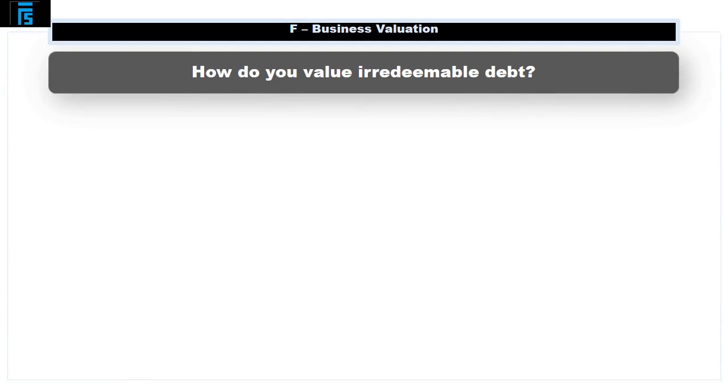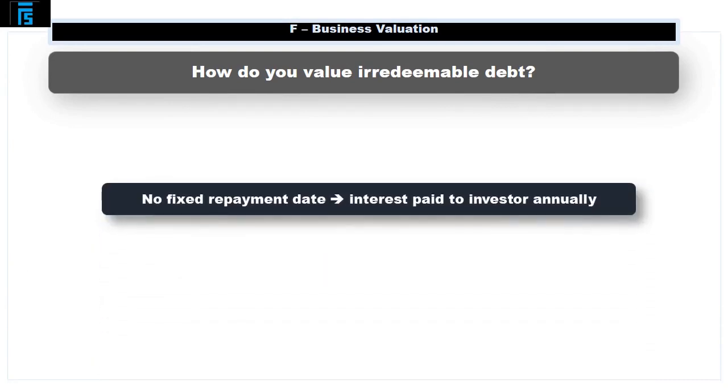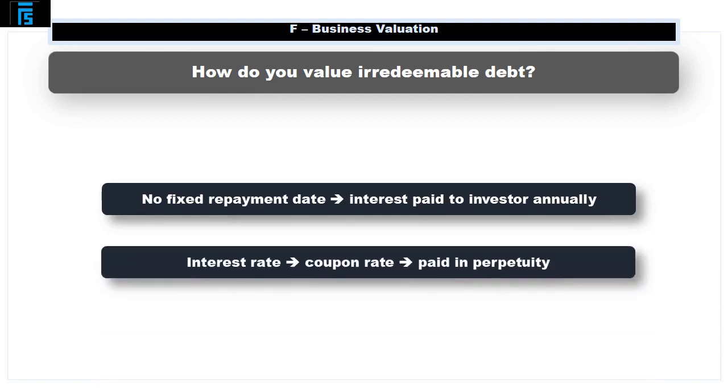So, how do we value irredeemable debt? Let's start with what it is. It is debt that has no fixed repayment date. Instead, the company pays interest on the debt annually. The interest rate is also referred to as the coupon rate, which is paid in perpetuity.